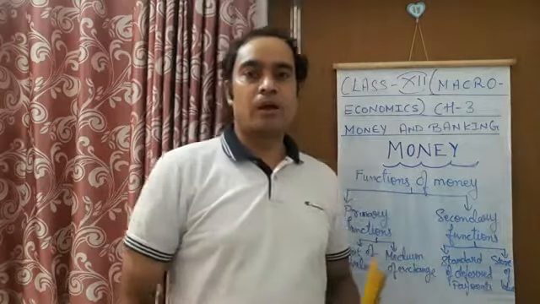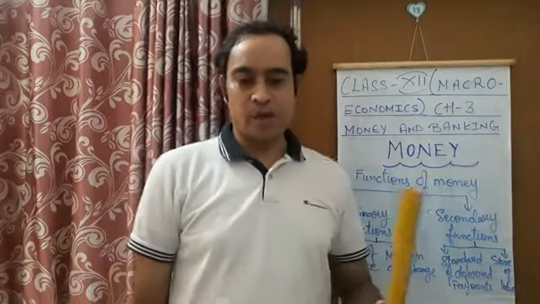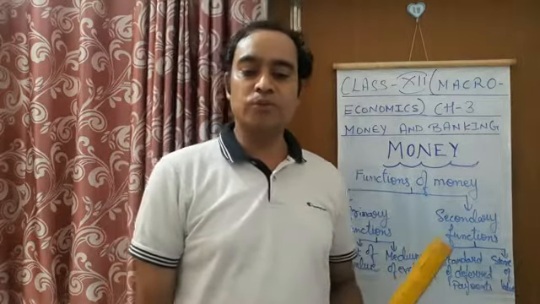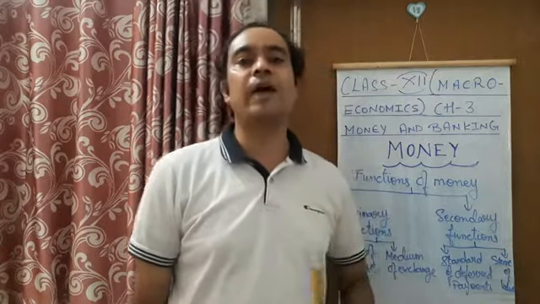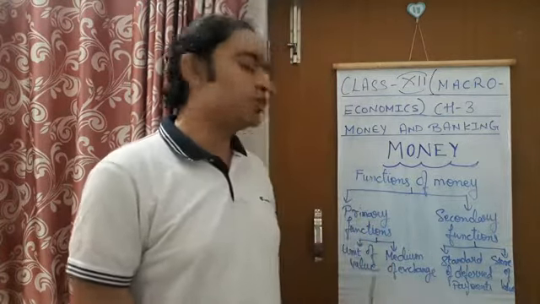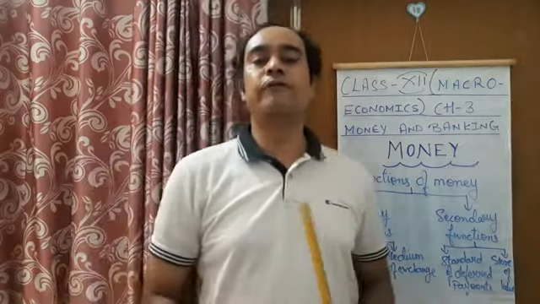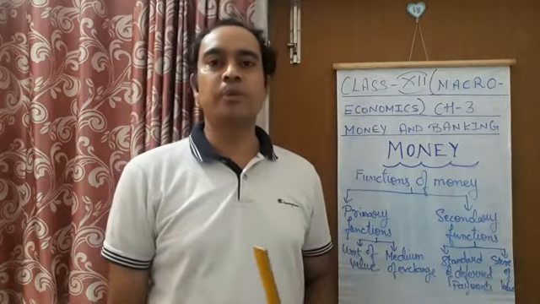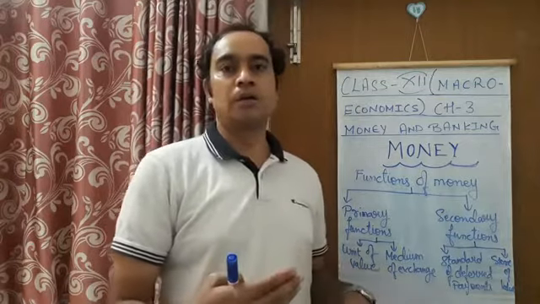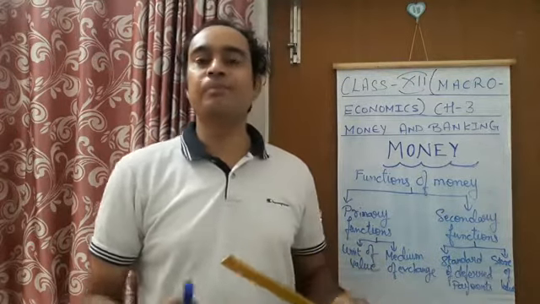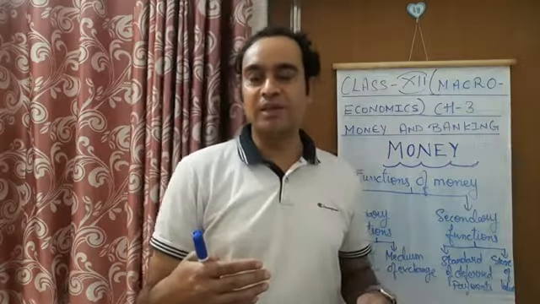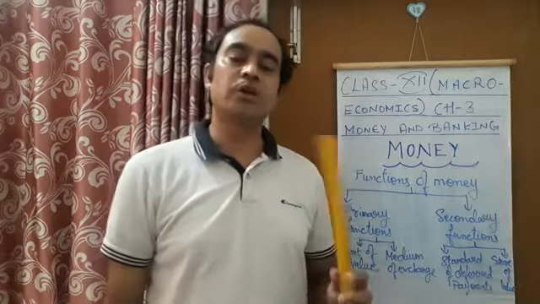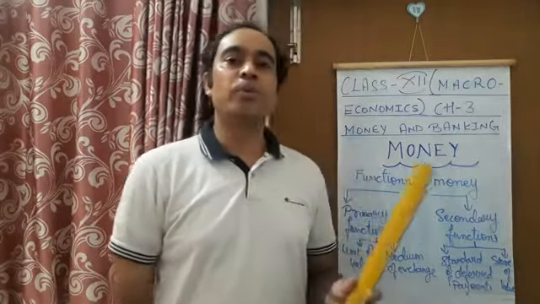I'll read it for you. Notes are already with you. Money is a unit of account as it has a unit of value. It is the unit of account in terms of which the value of all goods and services is measured and expressed. That means each and every good produced in different sectors in a particular economy, the value of all those goods and services is to be judged by money. What is the unit of money? If we speak directly, 1 rupee is equal to 1 unit of money.